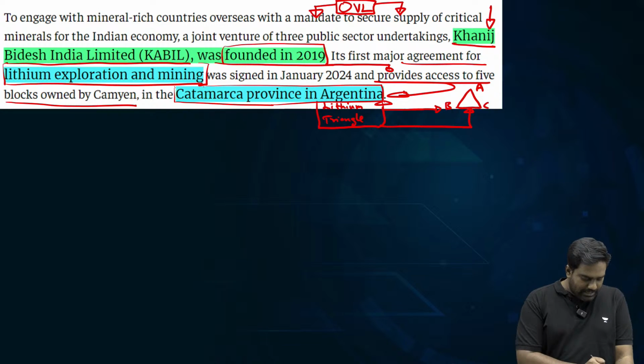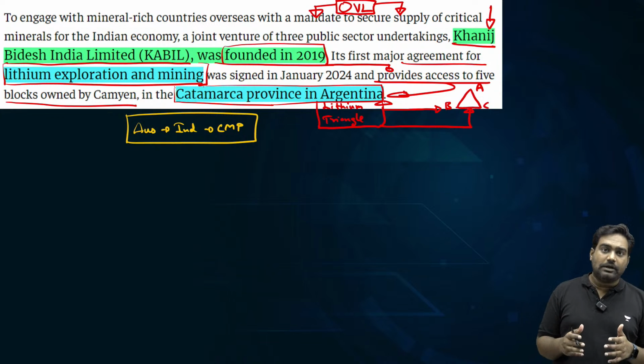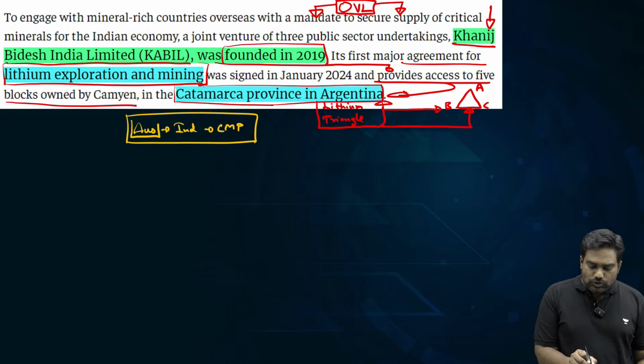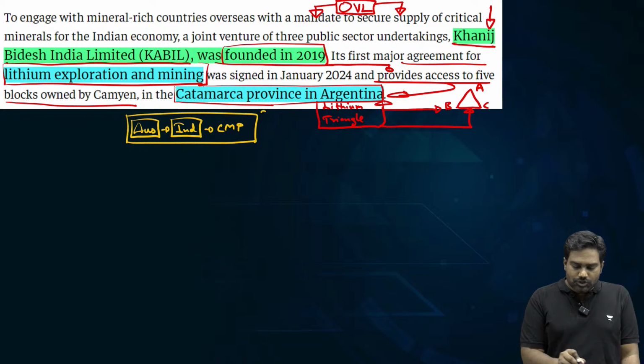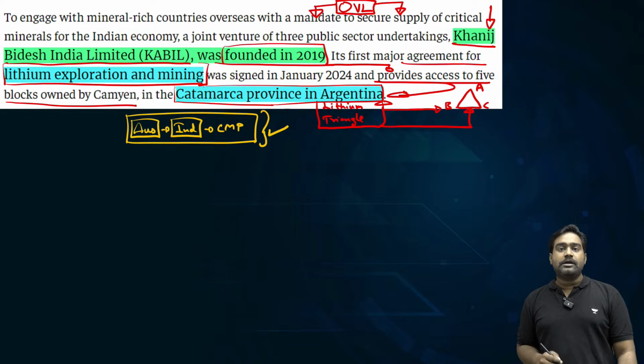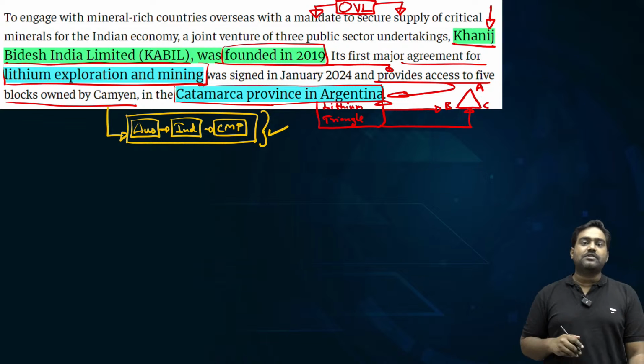Parallelly, we are working with Australia as well. India and Australia have a critical mineral partnership. As part of our strategic relations, we have set up a critical mineral partnership, and Australia is also home to large reserves of critical minerals, from lithium to copper to cobalt and nickel. So Australia can be a reliable supplier, a reliable partner for India. KABIL is working with Australia to secure mines in Australia to ensure that the supply of critical minerals is secured for India.